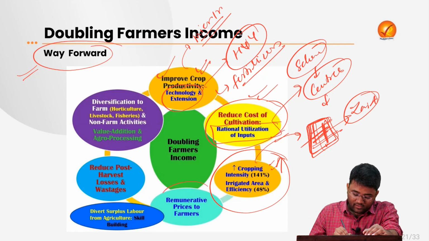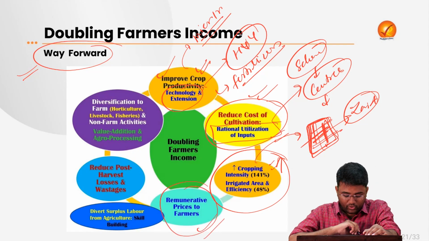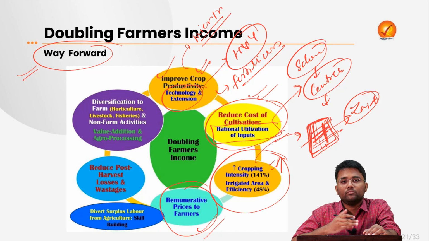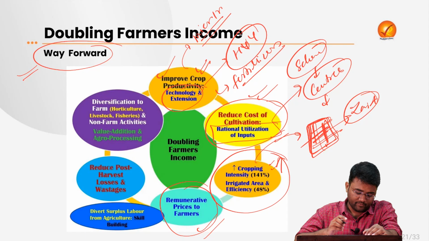And obviously it will make farming more remunerative. Then there is a need for providing remunerative prices to the farmers. For this, we need to have a proper check on price volatility. There should not be knee-jerk policies; rather it should be more broad-based, and farmers should be provided prior information.